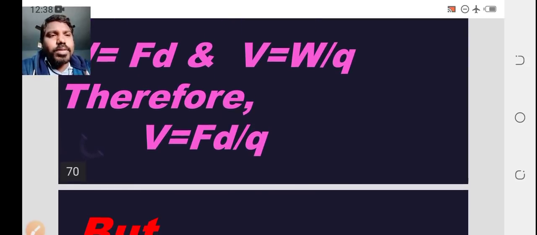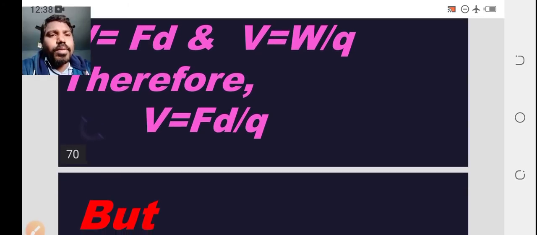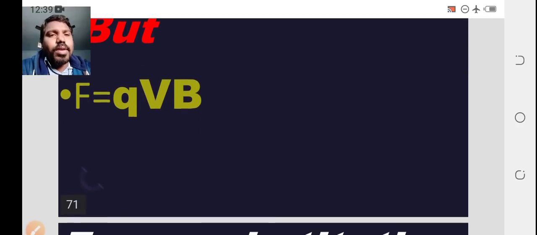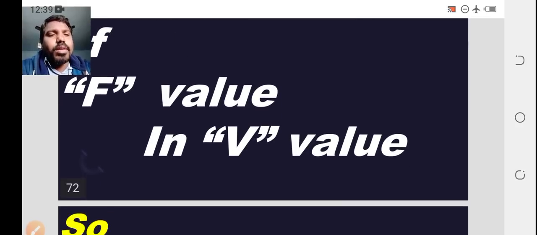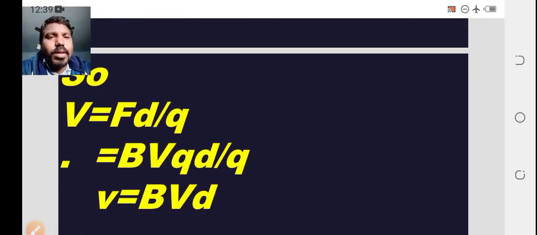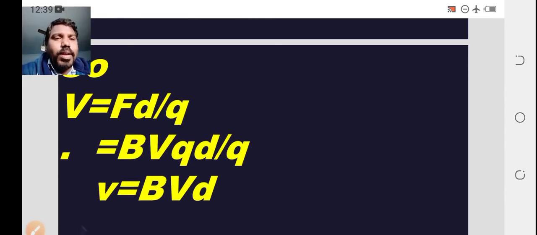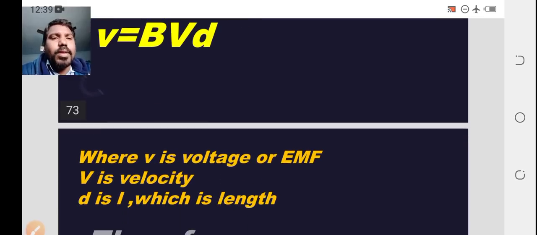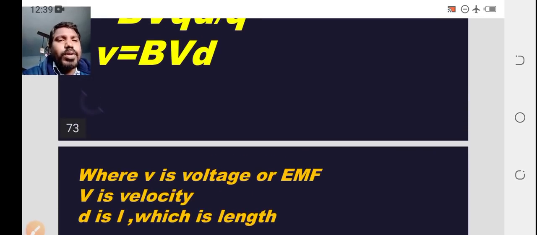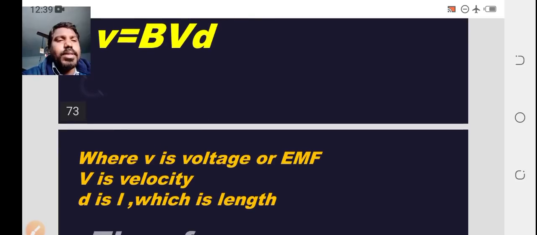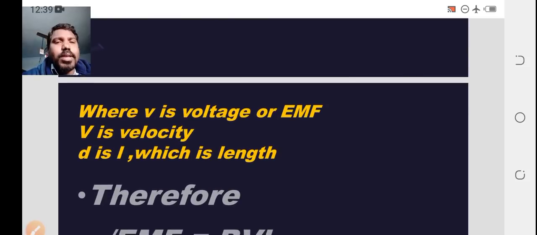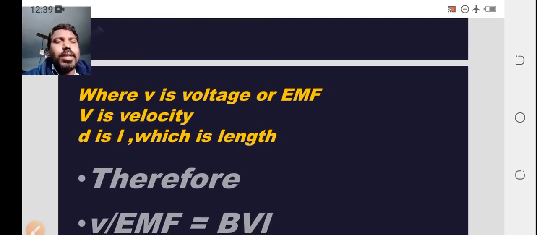Then replace the value: V equal to Fd by Q. From the Lorentz concept, F equal to qvB. Substituting, V equal to Bvd, where V is the induced EMF or voltage, v is the velocity, d is the distance or displacement, which can be considered as L, the length.